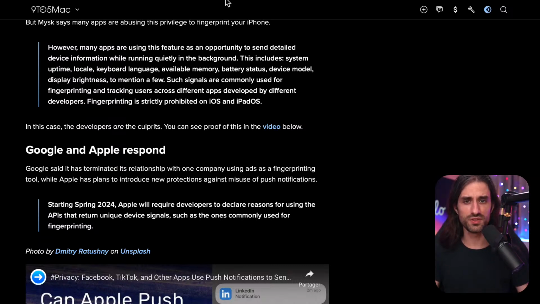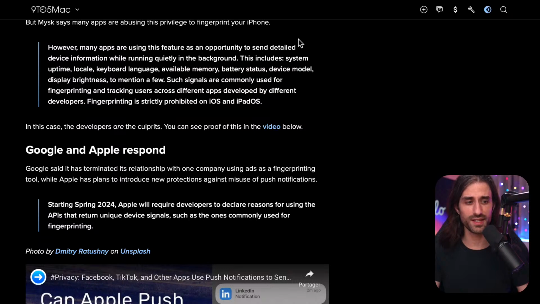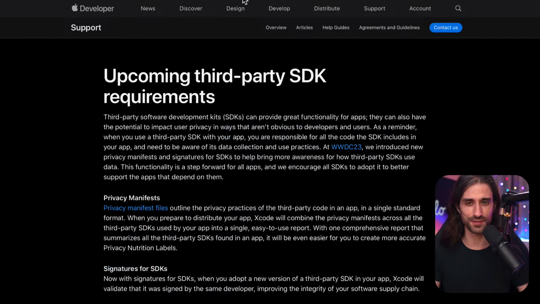So I won't go into the details of the article, but if you want to read it, I would really encourage that you do, because it's a very interesting read and it shows you how an API that you might have heard of in a WWDC session can actually be abused to do some really nasty stuff. And you're like, oh, I didn't think that the API could be abused in that way. It's kind of interesting to read these kinds of articles.